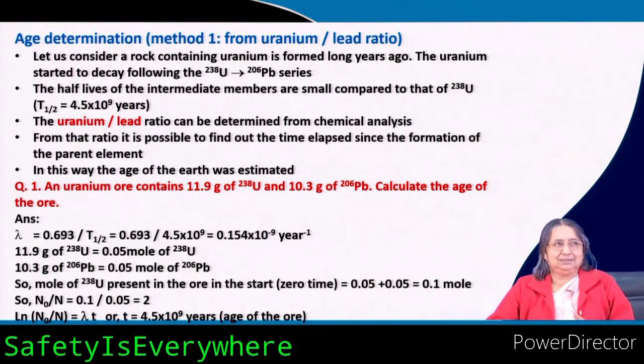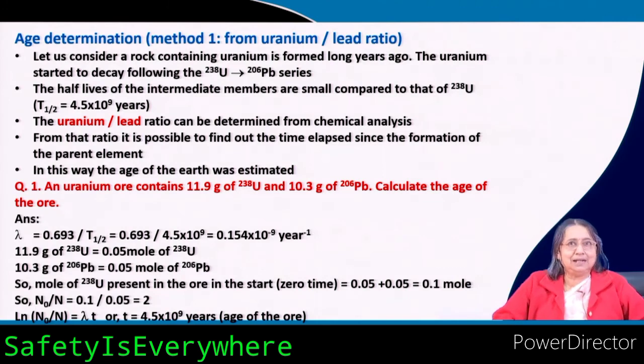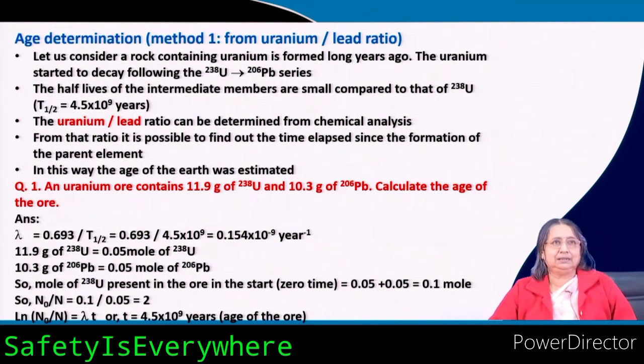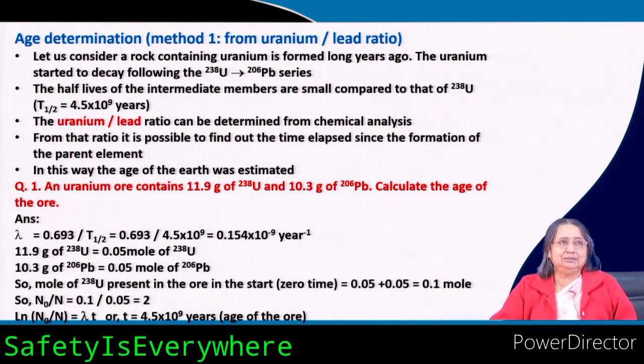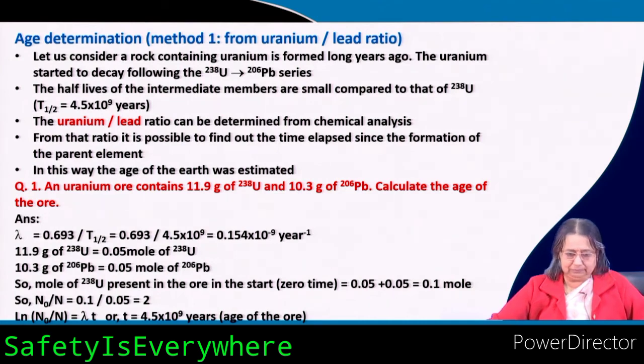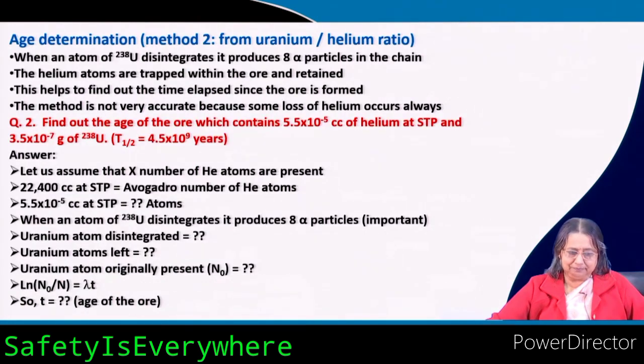Geological clocks. In a clock, what we see is time, right? Here also it is time you are seeing, how much time has gone. So, it is called geological clocks, and the topic title is age of the earth, but basically you are determining the age of the earth via the age of the rock. If you think the rock was produced at the beginning of the earth, then you can tell that it is the same. Very important thing.